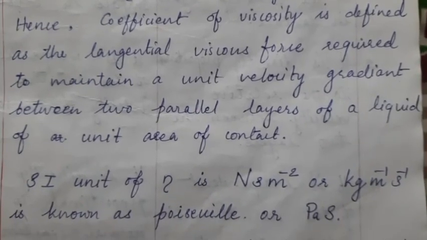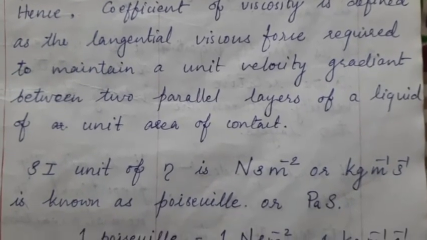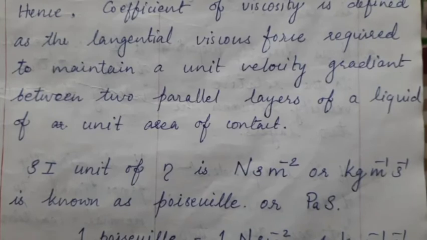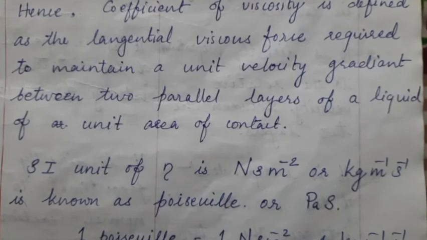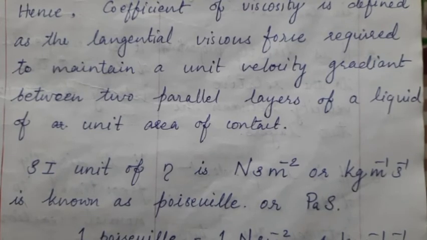And that will be equal to kilogram per meter per second, or a Newton second meter raised to minus 2. This equation we can check, this unit you can check using the equation F is equal to eta A dv by dx, or eta is equal to F dx by A dv.